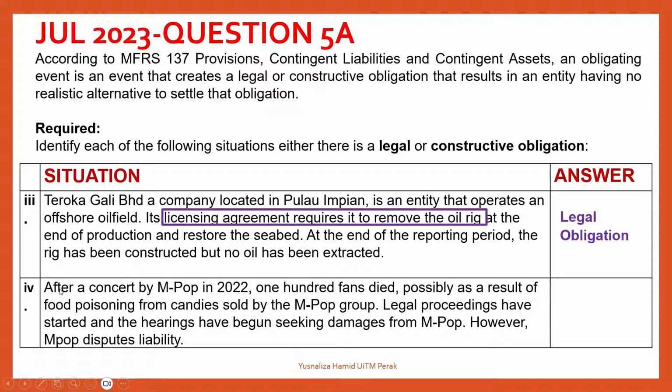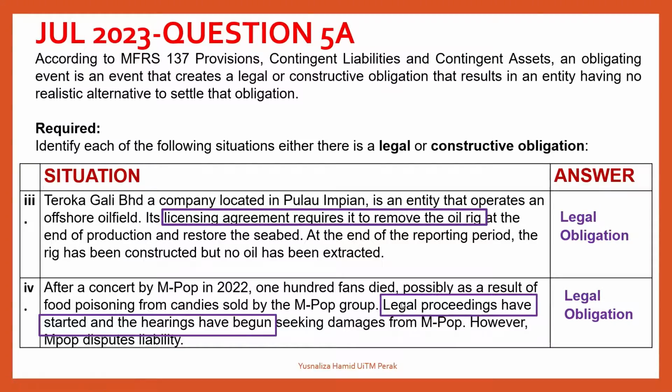There's the last part, which is part 4. After a concert by M-Pop in 2022, 100 fans died, possibly as a result of food poisoning from candies sold by the M-Pop group. Legal proceedings have started and the hearings have begun. So the fans have started legal proceedings and they are seeking damages from M-Pop. However, M-Pop disputes liability. Even though M-Pop disputes liability, there is already a legal proceeding that has started, and that gives M-Pop a legal obligation.